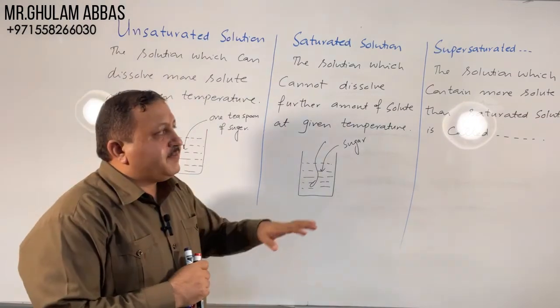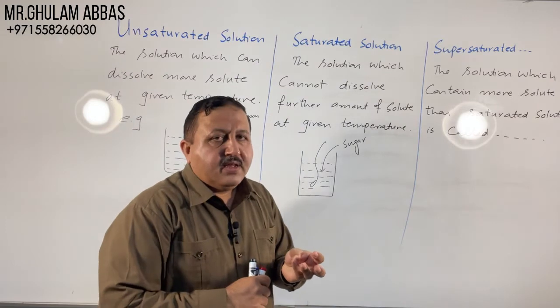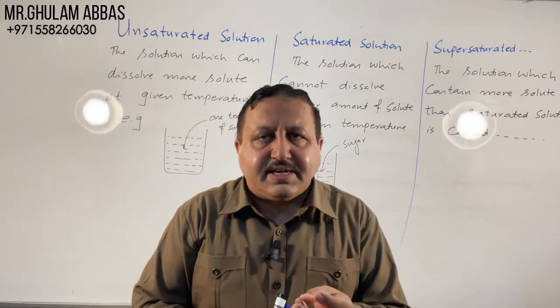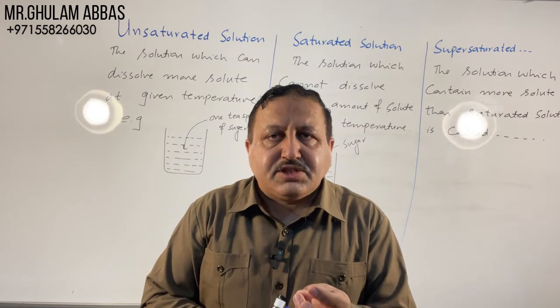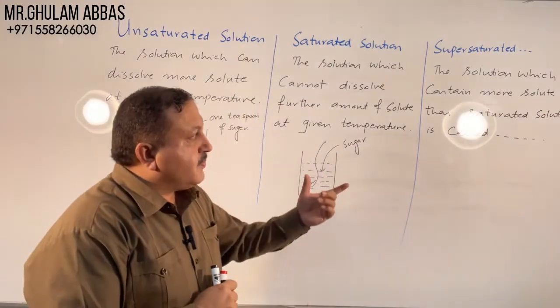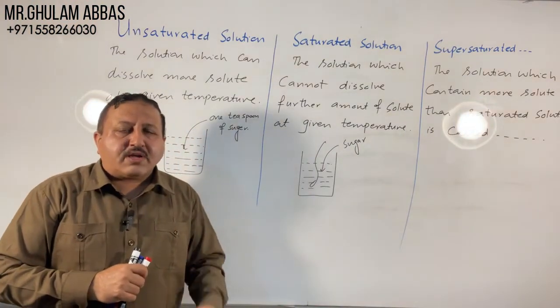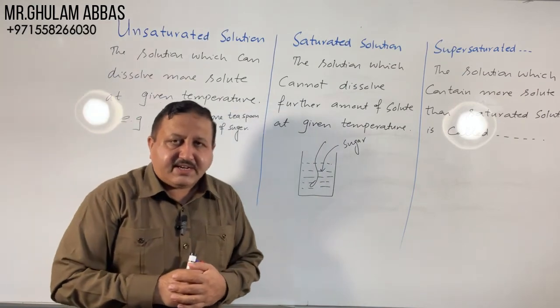The questions which can be taken from this part: differentiate between unsaturated and saturated solution, differentiate between saturated and supersaturated solution. The most important question is, how can you differentiate between saturated and supersaturated?